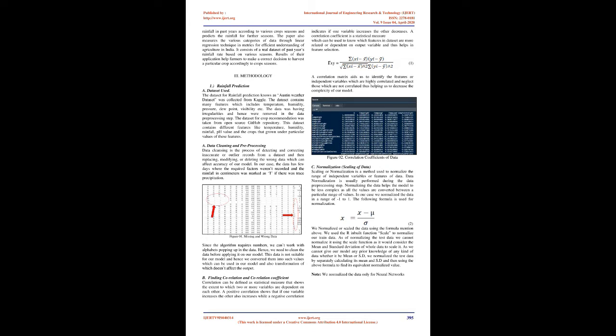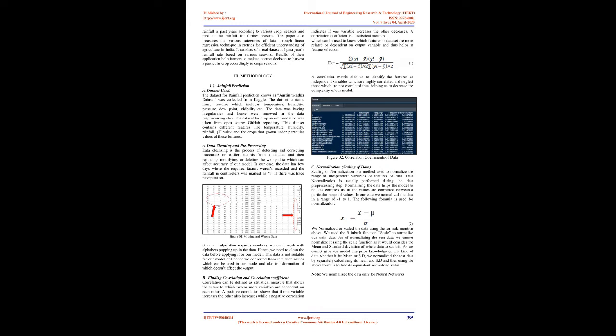and predicts the rainfall for further seasons. The paper also measures the various categories of data through linear regression technique and metrics for efficient understanding of agriculture in India. It consists of a real dataset of past years' rainfall rate based on various seasons. Results of their application help farmers to make a correct decision to harvest a particular crop according to crop seasons.